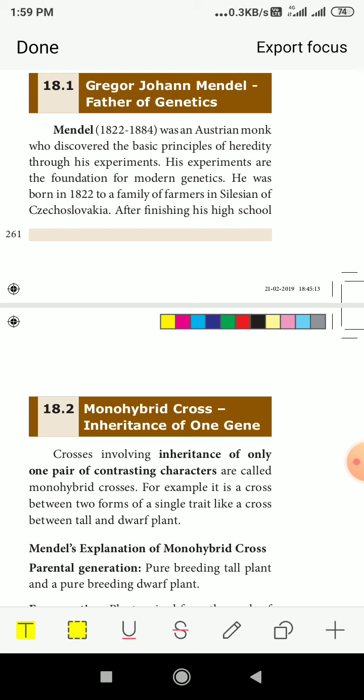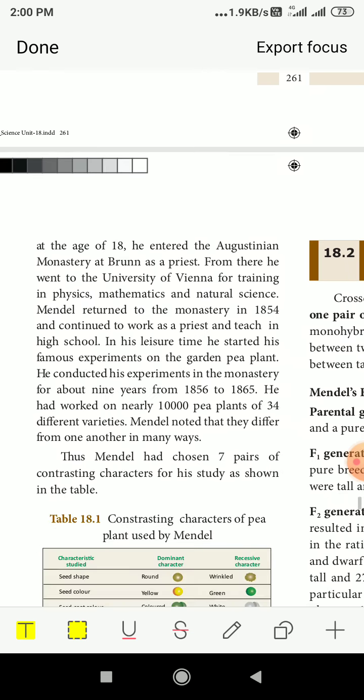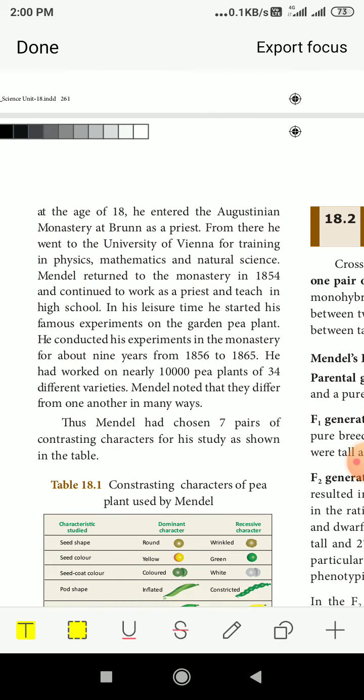He was born in 1822 to a family of farmers in Silesia, Czechoslovakia. It was a very poor, moderate family; he was born in a farmer's family. He was a priest, living in a monastery at Brunn. Monastery means the chapel or church.